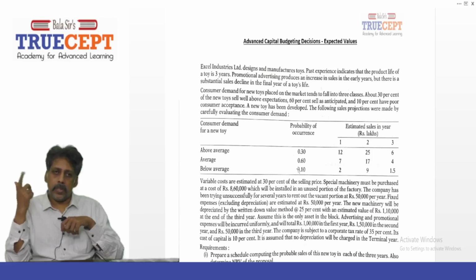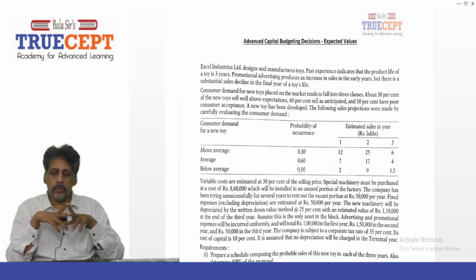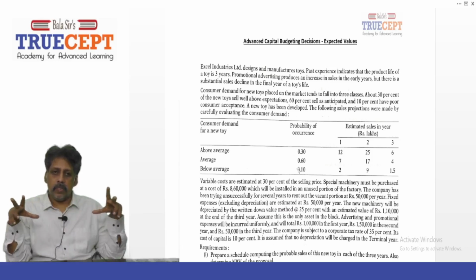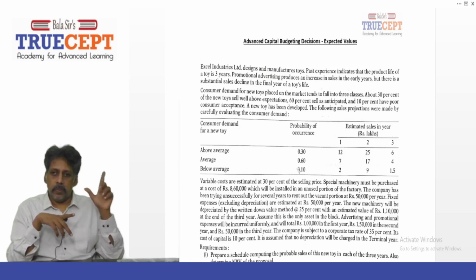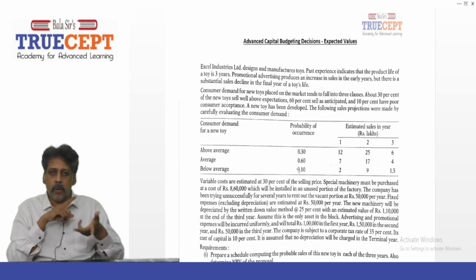And 60% sells as anticipated. Basically, most likely, 60% moderate. And 10% have poor customer acceptance. So basically pessimistic. So it is 0.3, 0.6 and 0.1 or 30%, 60% and 10%.